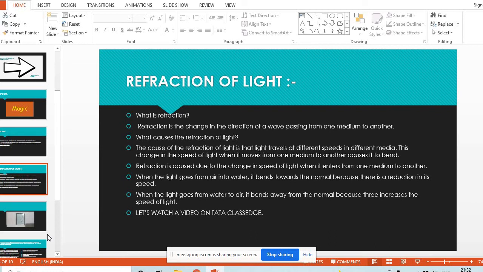Now what causes that light to change its direction or to bend? I have told you the cause of refraction is the change in the speed of light. Light travels with the maximum speed in what? Vacuum.